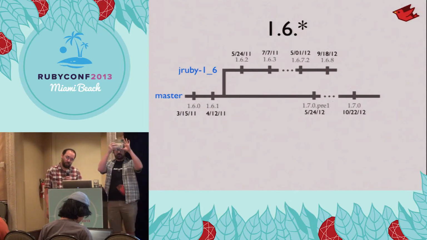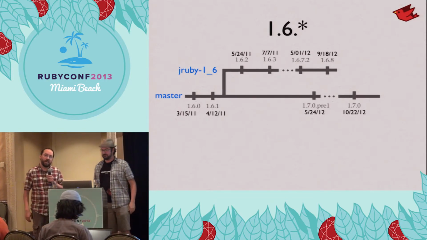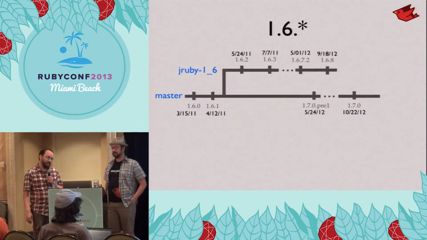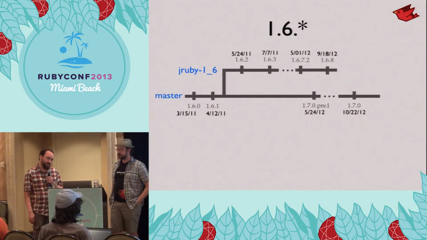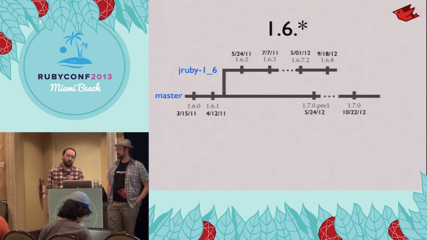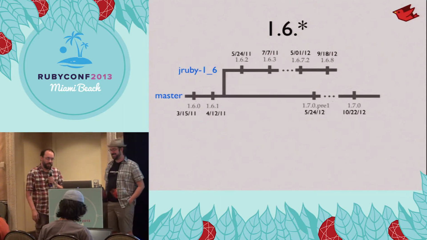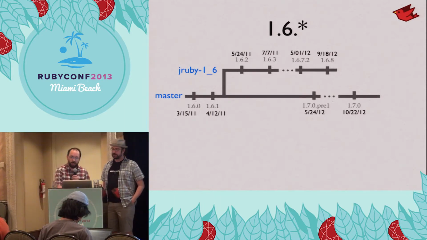In the case of 1.6, we did it after 1.6.1. JRuby 1.6 was going to be the great 1.9 release for JRuby, and it wasn't. Most of the 1.9 stuff was there, except for encoding, which turned out to be kind of important. A tremendous amount of work. And so time marches on.